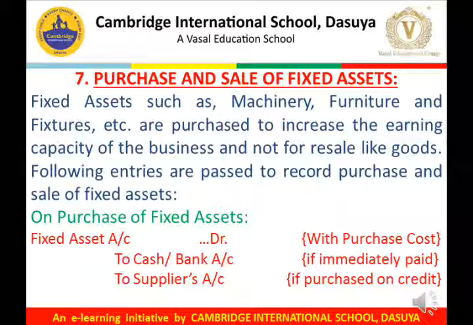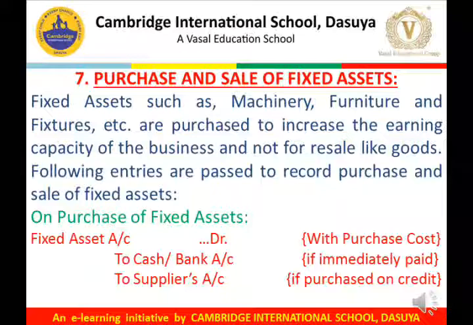So at the time of purchase or sale of fixed assets, we have to record some journal entries. When we purchase fixed assets, the entry would be fixed asset account debit with the purchase cost, to cash or bank account if immediate payment is made, to supplier's account if fixed assets were purchased on credit. Now the fixed assets fall under the category of real account, and the rule for real account is debit what comes in and credit what goes out. Here fixed assets come into the business, so that's why it must be debited. Cash is also a real account. It goes out of the business if immediate cash payment is made, so it must be credited.